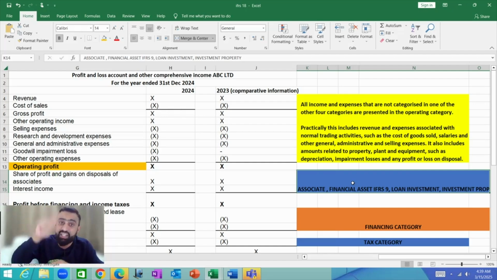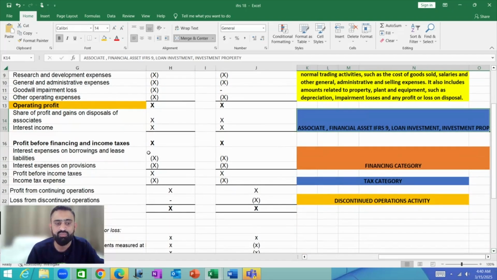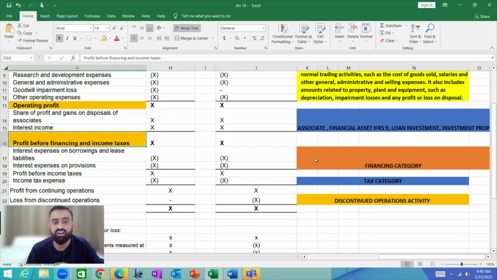And the transaction cost on the financial assets which are classified at fair value through profit and loss account will also be reported in investment activity. So when we are done with the investment activity, the subtotal which we will get now will be known as profit before financing and income taxes.